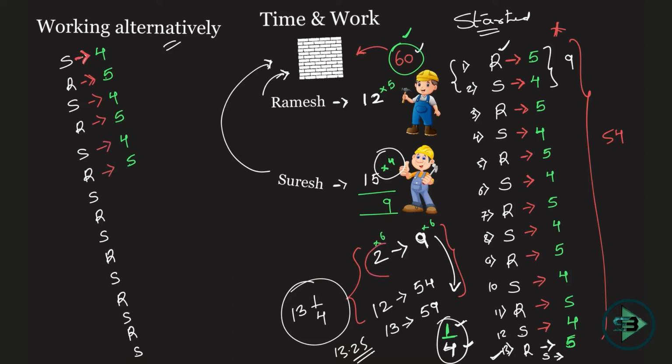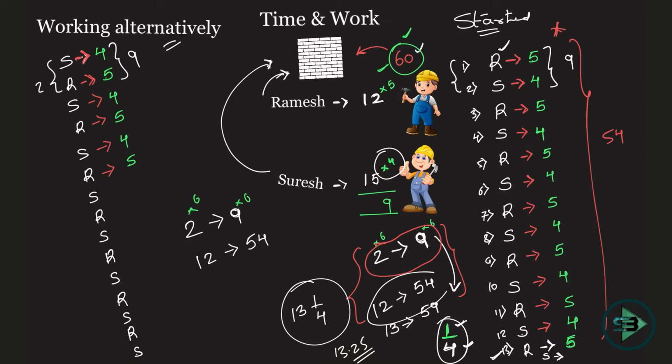Now let it be 4 5 or let it be 5 4. In 2 days, how many bricks are being put in? 9. That is quite clear. So what do you understand? In 2 days, 9 bricks are being put in. Correct? Let it be RS or let it be SR, in 2 days, you will always put in 9 bricks. Multiplying both sides by 6 because I want to reach 60. So 6 into 2 is 12, and 9 into 6 is 54. Which means in 12 days, 54 bricks are being put in, just like this.